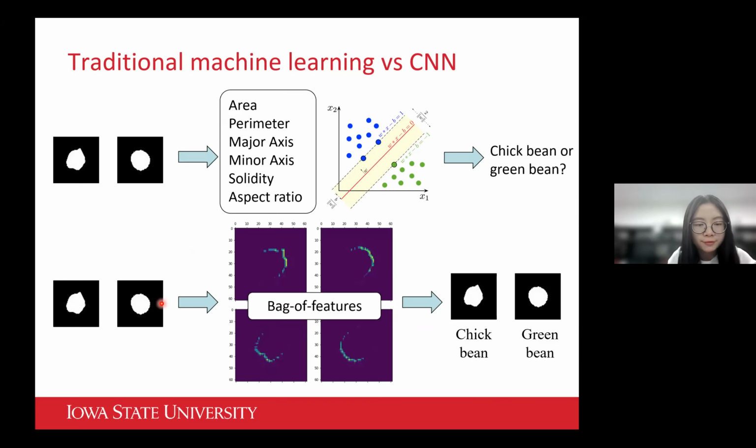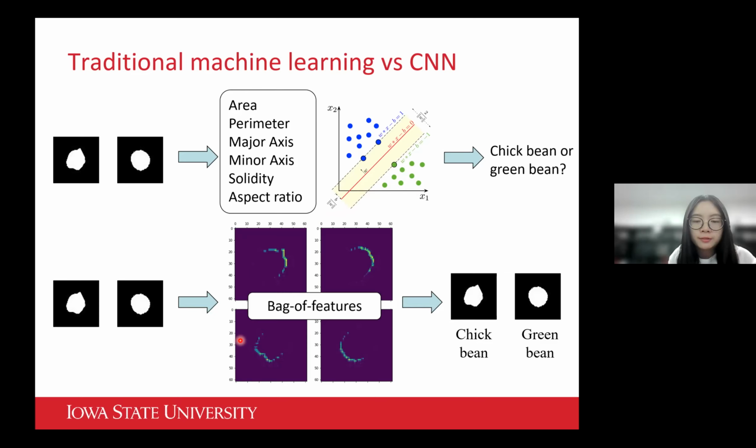For example, I have two kinds of beans here, the chickpea and the green bean. You may find that they might have very similar values regarding the size and the shape, for example, the area and the perimeter. So it might be difficult for a traditional machine learning classifier to separate those two classes of beans.